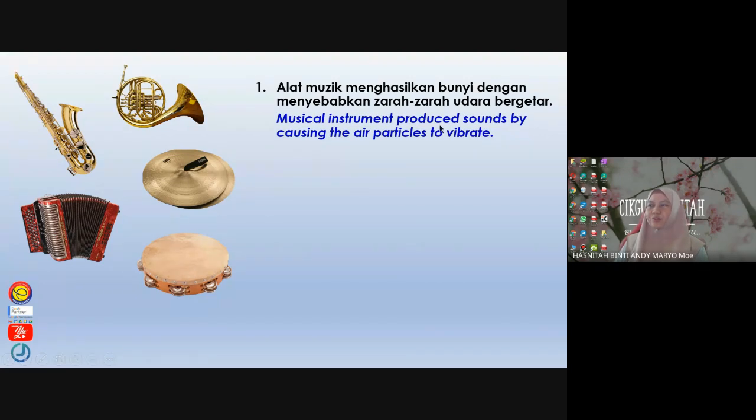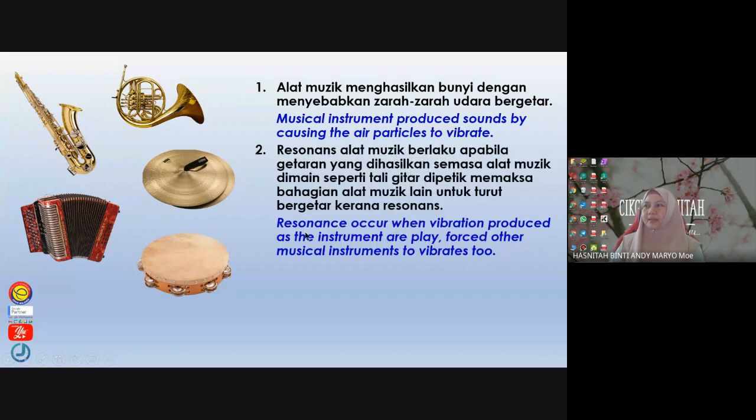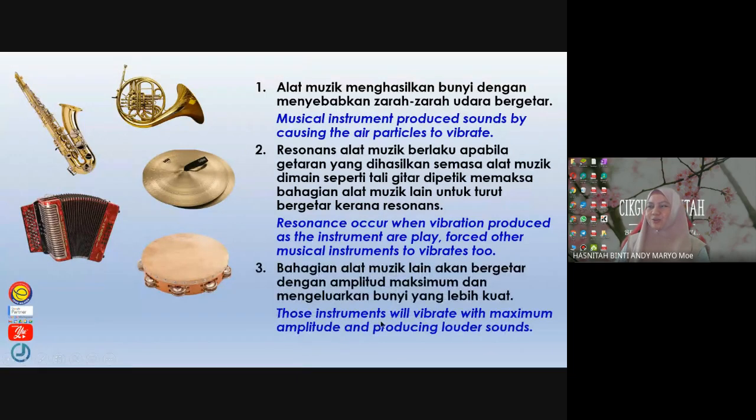Musical instruments produce sound by causing air particles to vibrate. Resonance occurs when the vibration produced as an instrument is played forces other musical instruments to vibrate too, like the saxophone's cousin. Those instruments will vibrate with maximum amplitude and produce a louder sound. That's why, if you notice, a group of musicians playing don't even need a microphone.